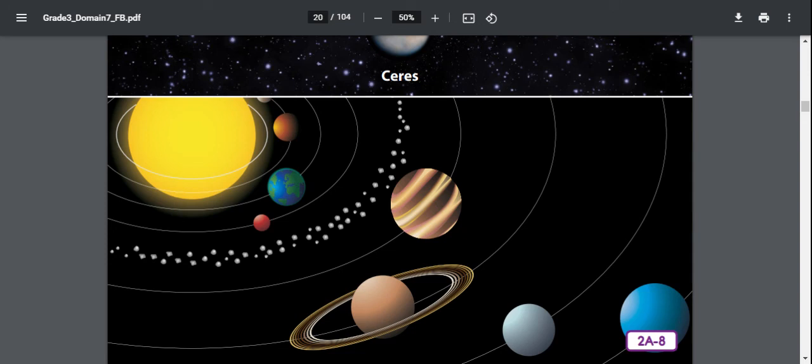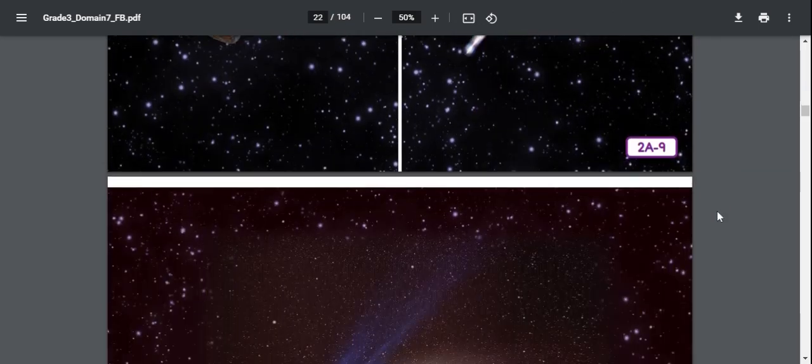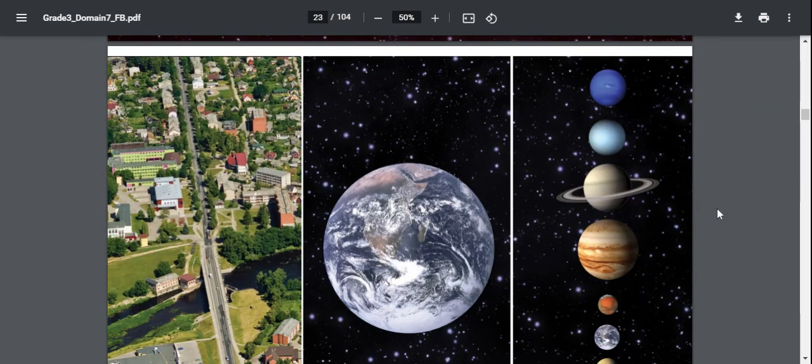They are smaller than all but Mercury and have more debris than the other planets in the path of their orbits around the sun. That's why we cannot call them planets. They have not cleared out the space debris or the little space junk. Hey, nice job. We've learned a lot about our closest neighbors in space.